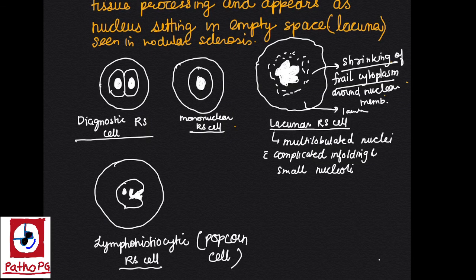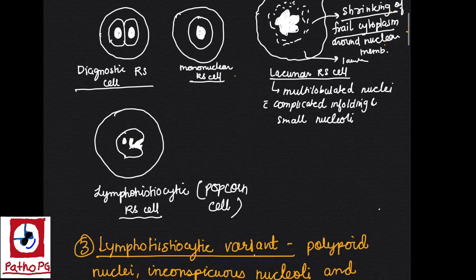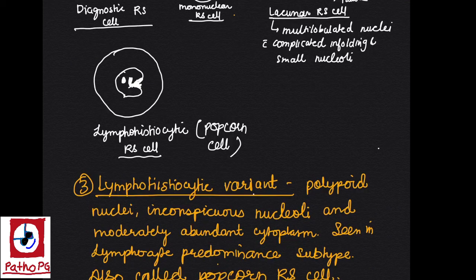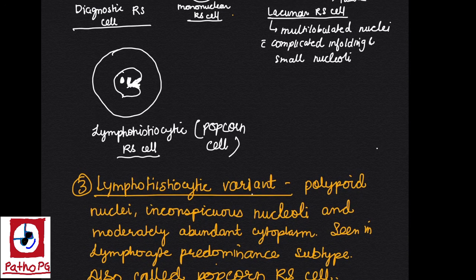There is one more variant of the classic RS cell. This is the lymphohistiocytic RS cell. It is also called the popcorn cell. It has polyploid nuclei, small and inconspicuous nucleoli, and moderately abundant cytoplasm. It is seen in the lymphocyte predominant subtype. In the lymphocyte predominant subtype, there is no classic RS cell. We will find only popcorn cells, and it is diagnostic of lymphocyte predominant Hodgkin lymphoma.